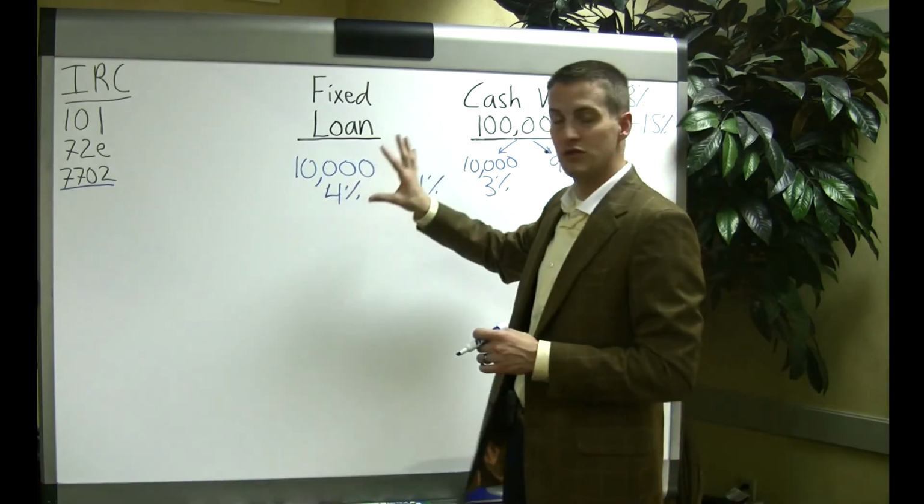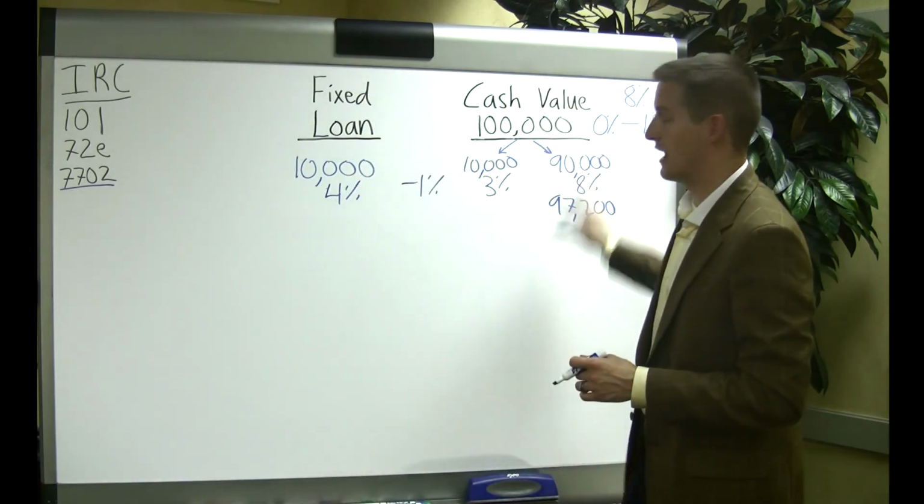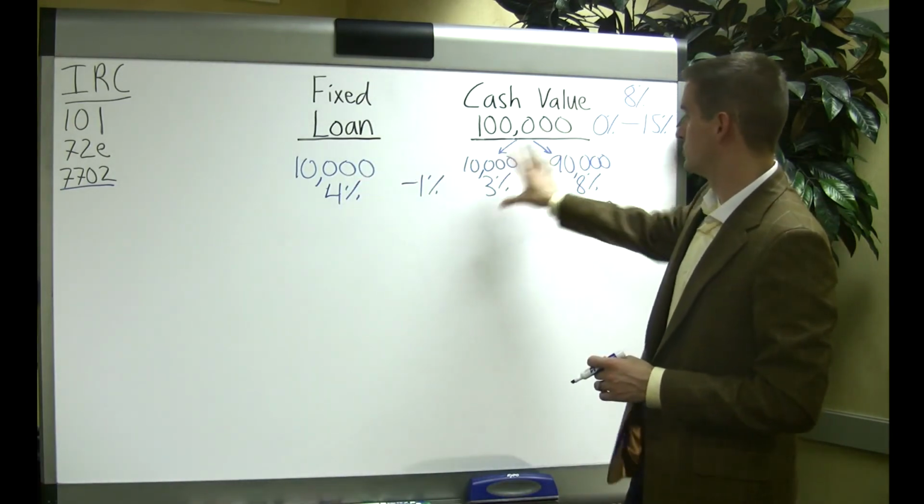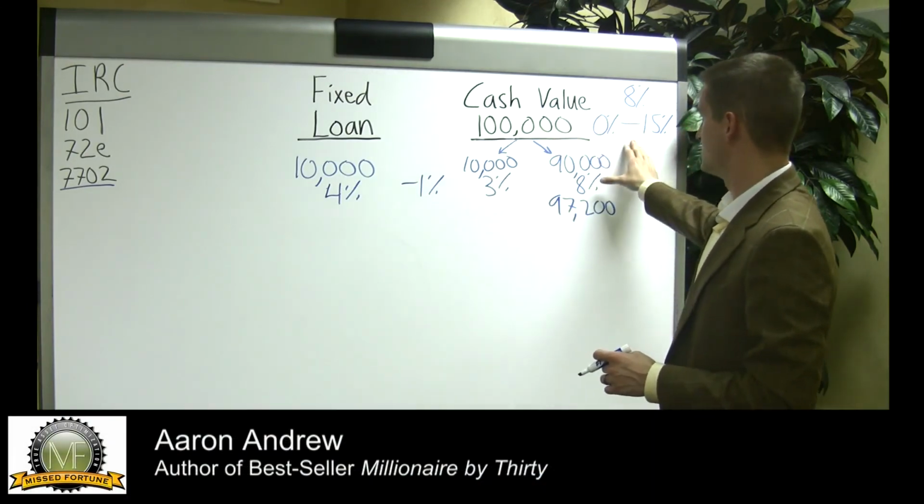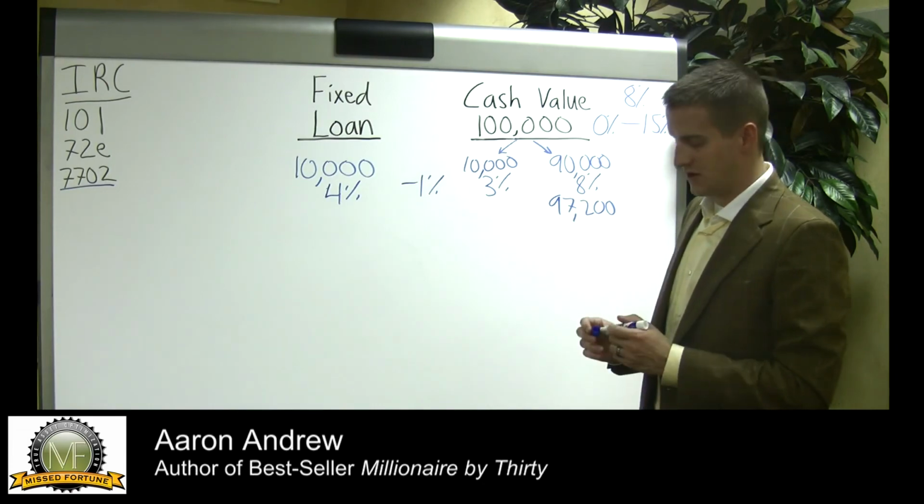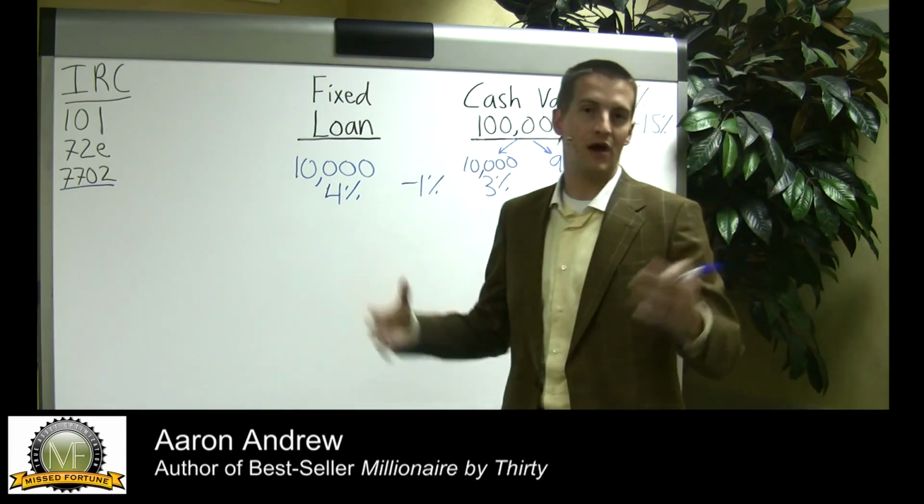You can always pay the loan back, which increases the cash value back to what it was before, and allows this $10,000 to earn the 0 to 15% again. So that's it for today. Just wanted to explain to you how the fixed loans work.